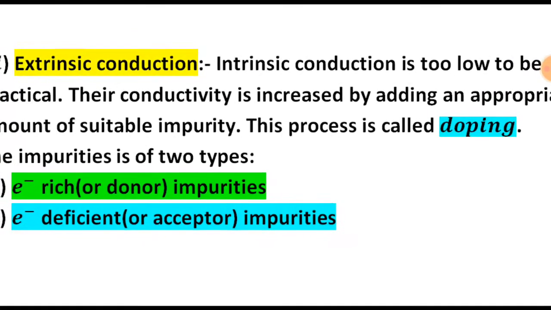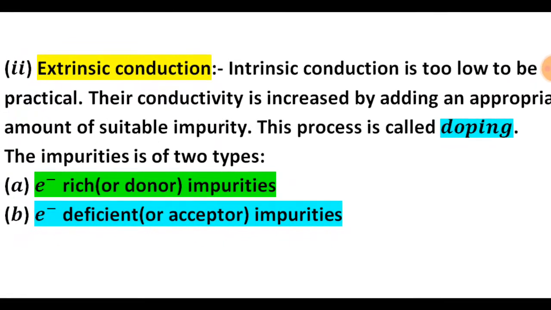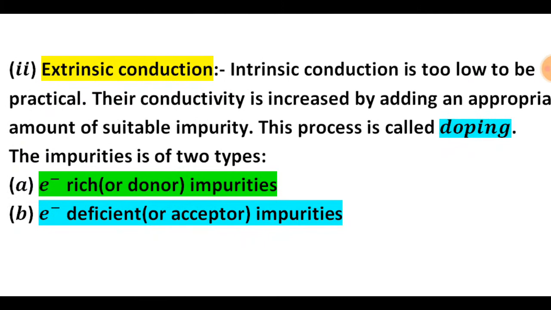Practically, intrinsic conduction is costly, so it is not usable. So we use extrinsic conduction, when another chemical substance is mixed into group 14 members, for example silicon and germanium. This phenomenon is known as doping, and two types of impurities are mixed: electron rich and electron deficient.